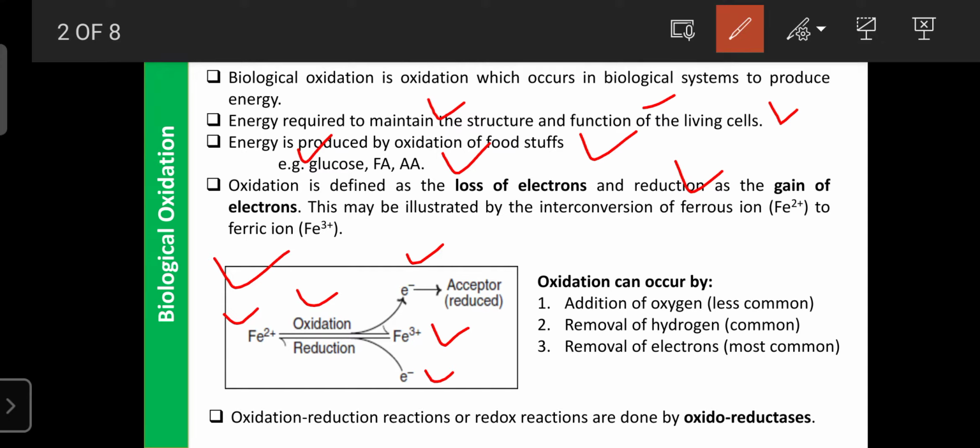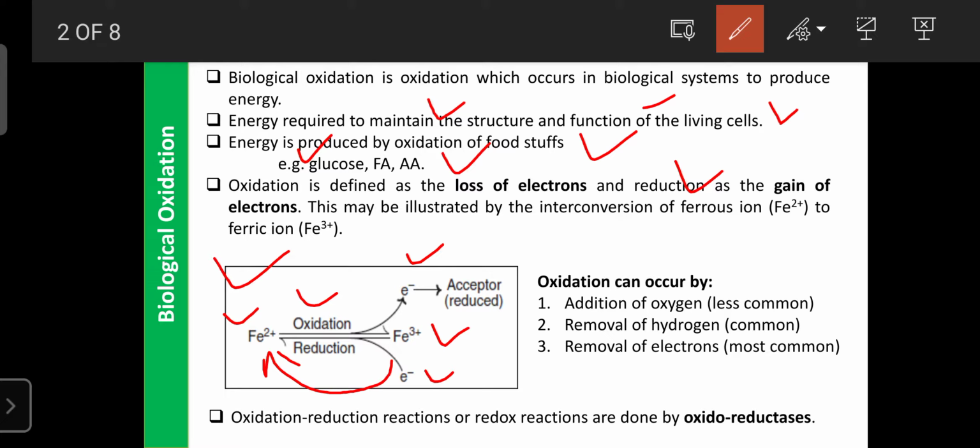Then reduction is the gain of electrons. The ferric ion can be converted back into the ferrous ion due to the gain of an electron. That is known as reduction.